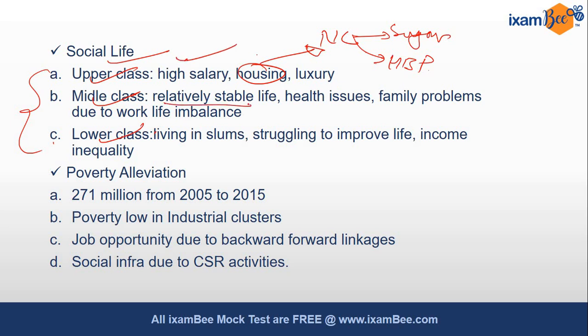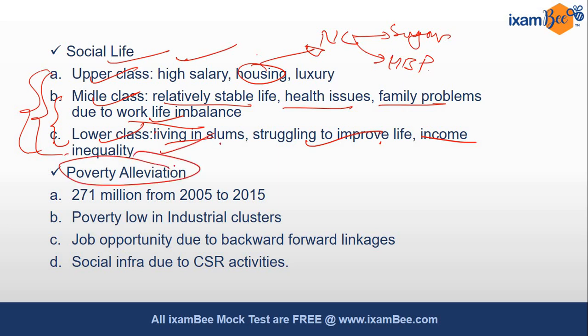Then the middle class is relatively stable, but they are facing health issues and family problems due to work-life imbalance, right? All these things we get to see in the industrial cities and major urban areas. Lower class people are living in slums, and they are struggling to improve their life, and there you can see a lot of income inequality between lower class, middle class, and upper class. All these things are the byproduct of industrial development in urban areas, right? So you should talk about such arguments.